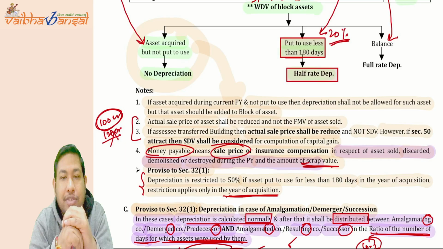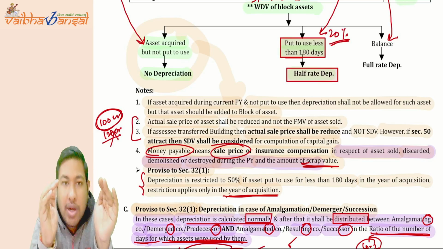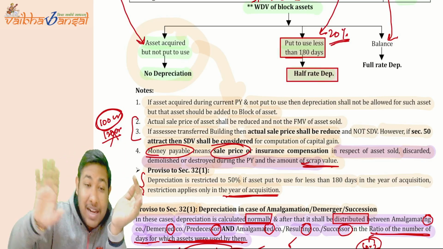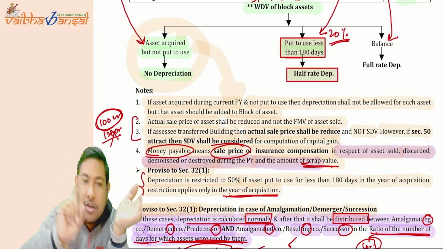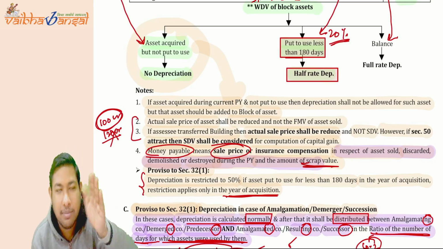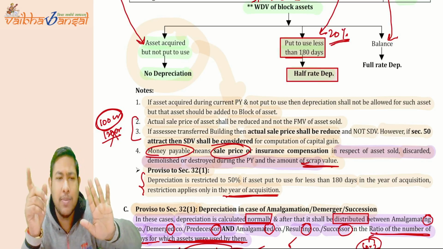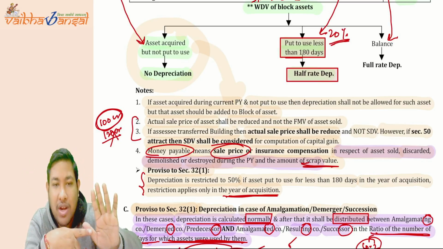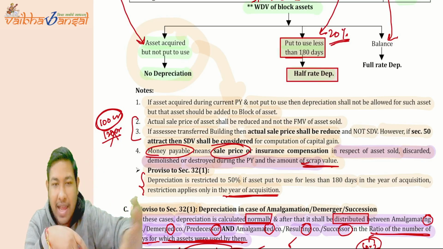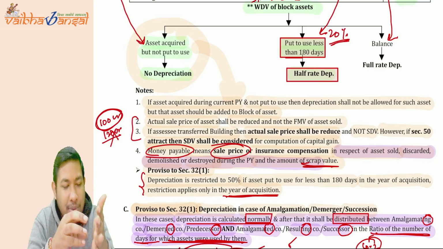Now, the actual sale price of the asset shall be reduced and not the fair market value. Whatever actual selling price you have earned by selling that particular asset, you have to reduce that, not the fair market value. If the assessee transferred a building, the actual sale price shall be reduced, not the SDV. For the case of the building, there is SDV, stamp duty value. So you have to deduct the actual selling price and not the fair market value, not the SDV. Understood that? Now I have said that money payable includes the selling price.